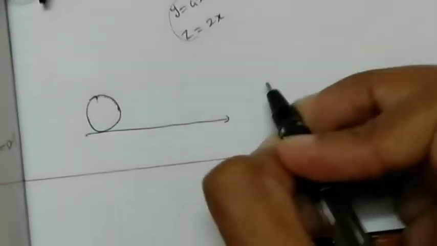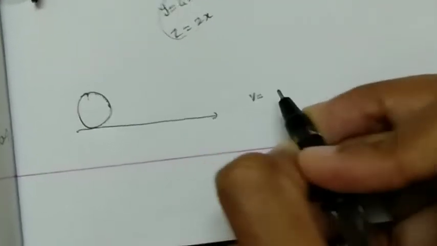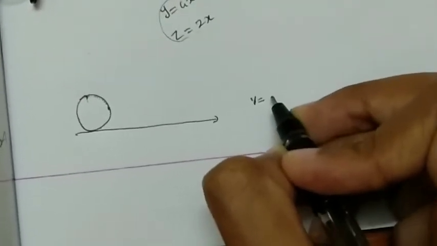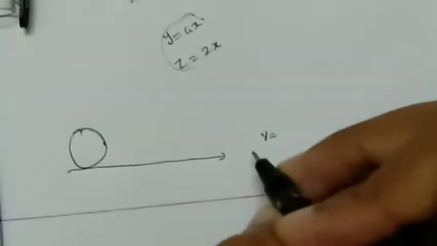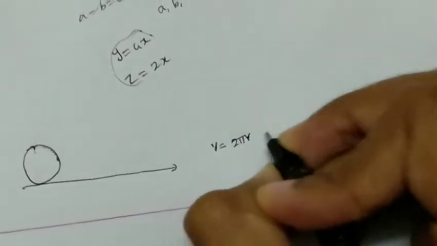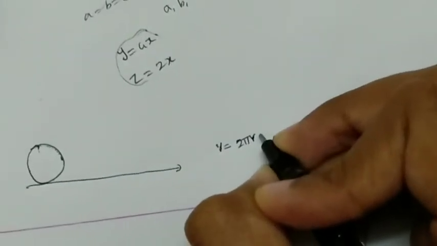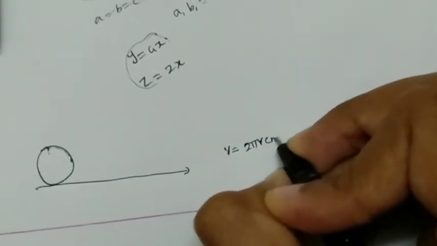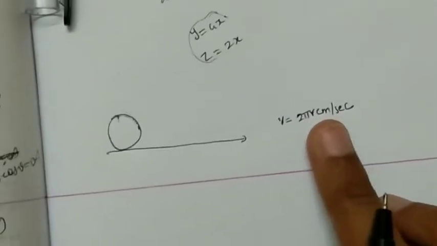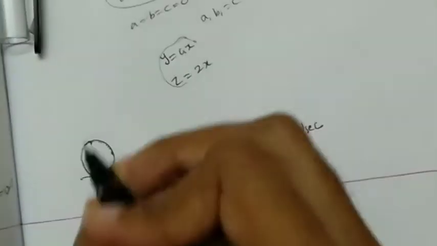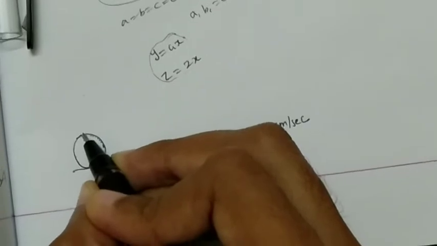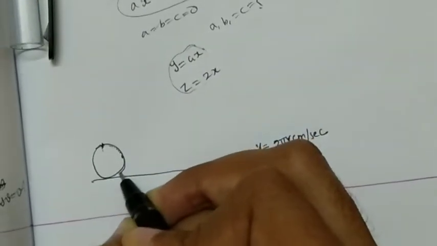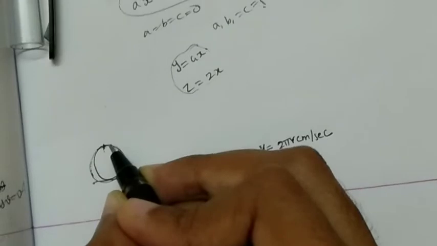If its speed is 2 pi r in some units like centimeter per second, then it is called pure rotational motion without slipping. The sphere has its own angular velocity omega.